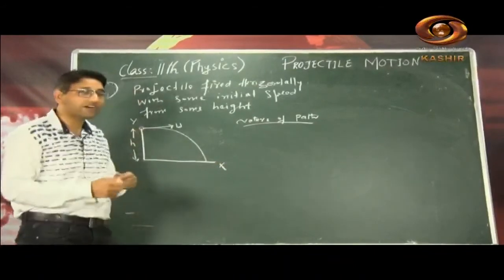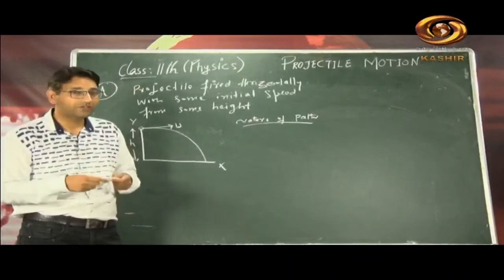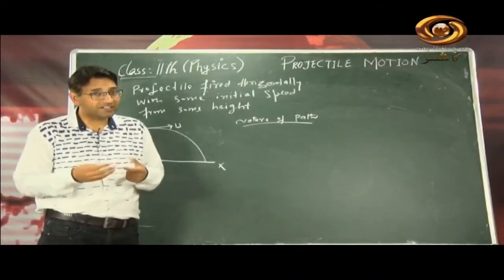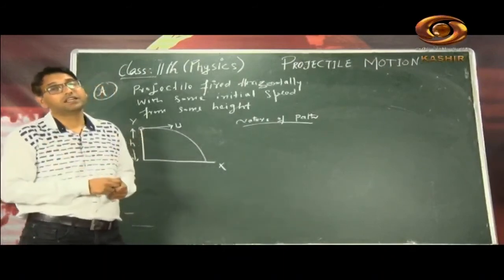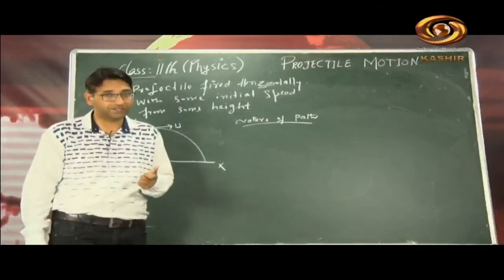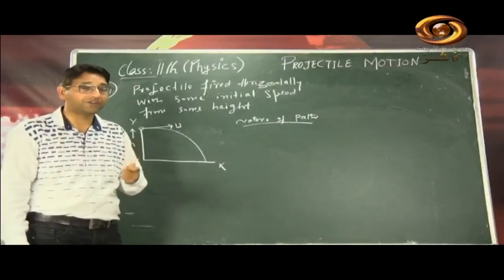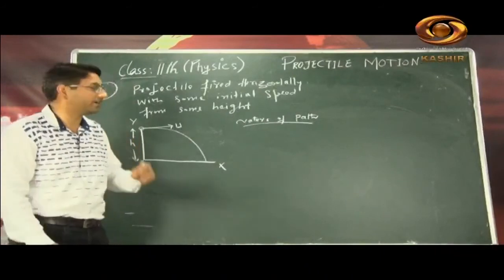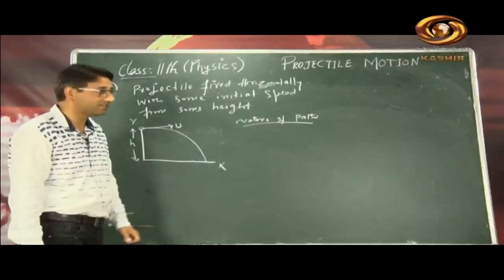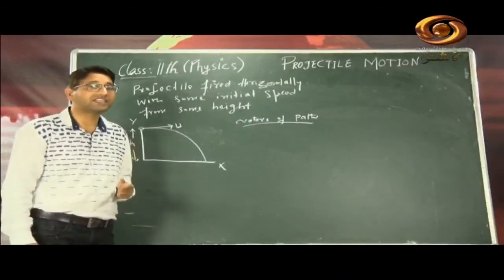So let us try to find out a relationship between the two coordinates, and from that relationship we come to know whether the path is a straight line, whether the path is circular, whether it is elliptical, whether it's parabolic. So everything will come out when we derive the equations. Okay, so what we need to derive? We need to derive a relationship between two position coordinates. Dear students, be now attentive. So the relationship between two coordinates gives us the type of the path followed by a projectile. You know, the path followed by a projectile is called a trajectory.